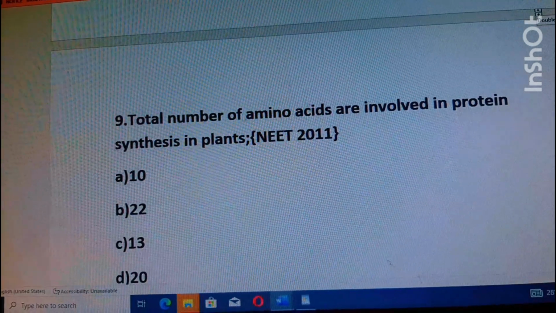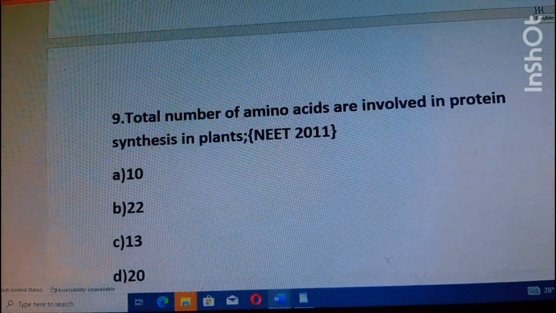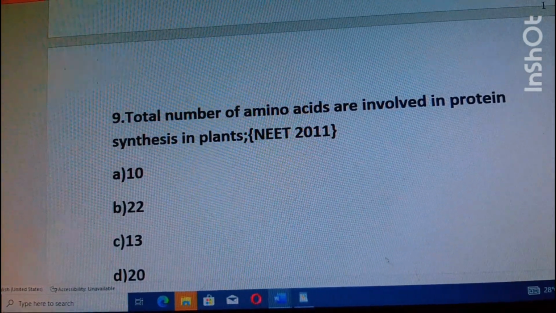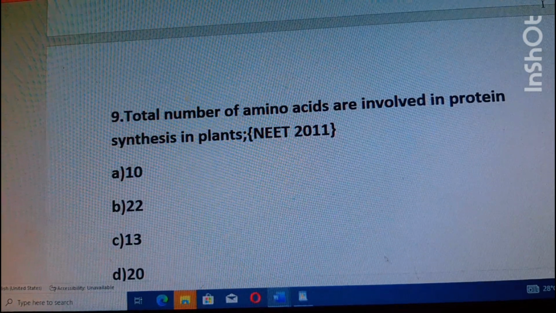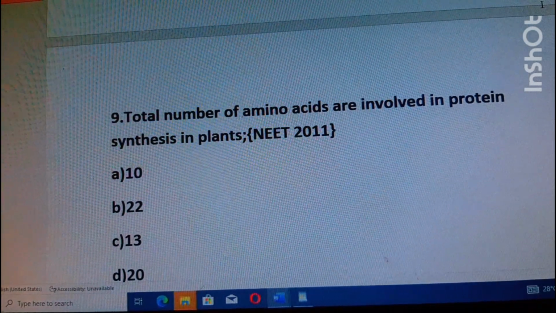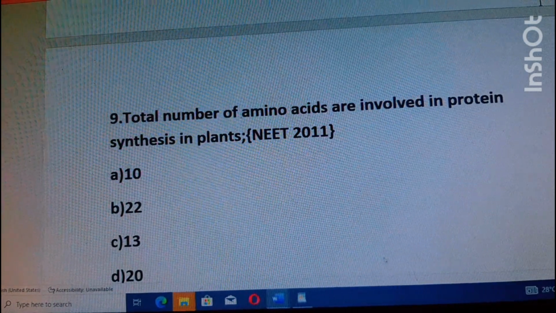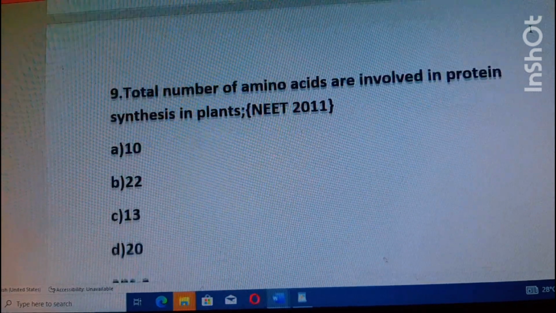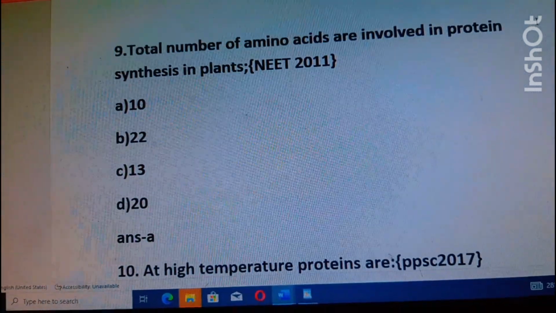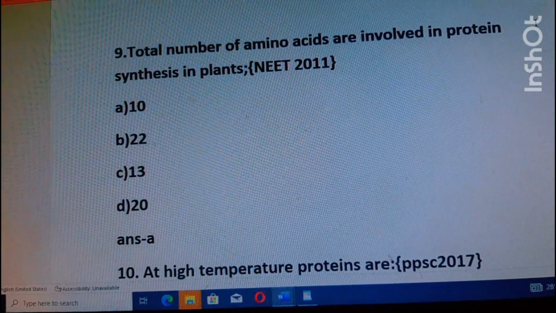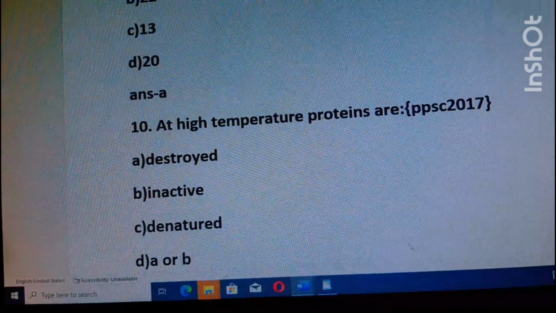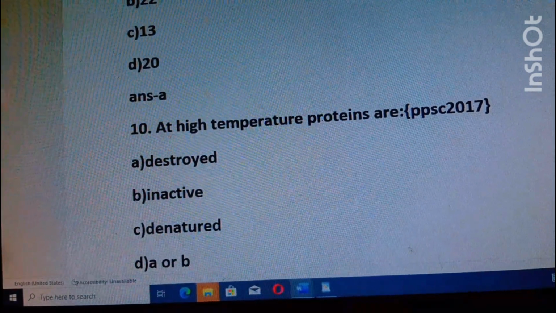Question number 9: the total number of amino acids involved in protein synthesis in plant. Options are 10, 22, 13, 20. The right answer is 10. Option A is the right answer. Question number 10: at high temperature proteins are?